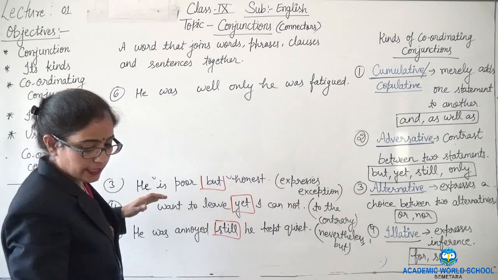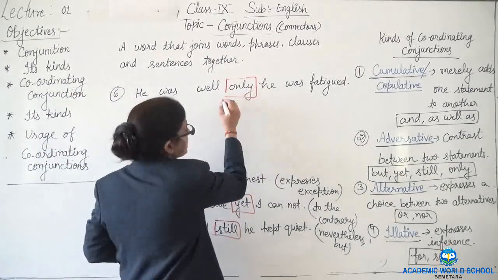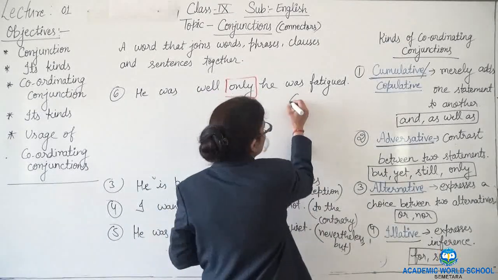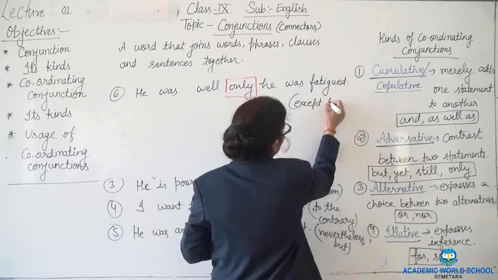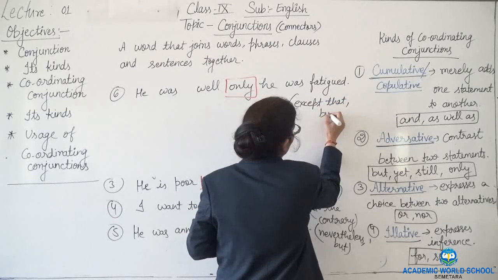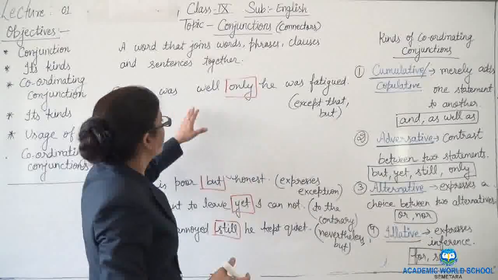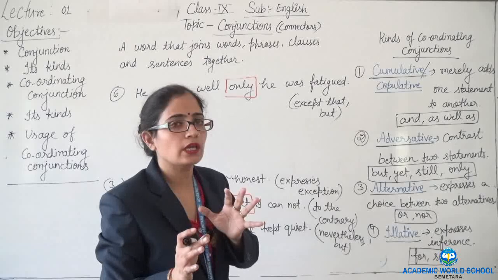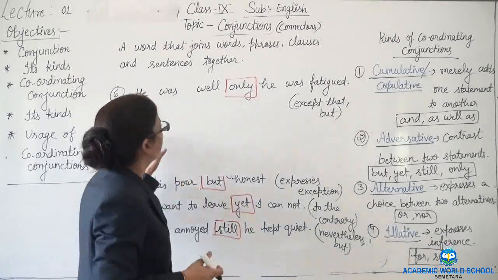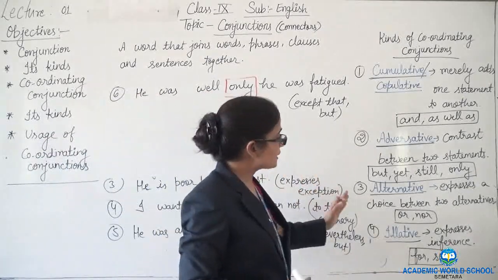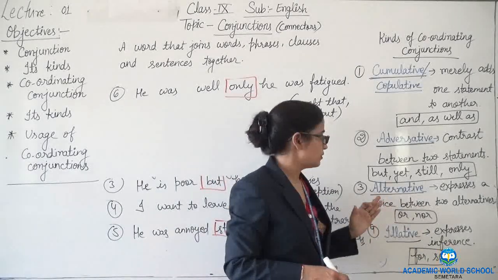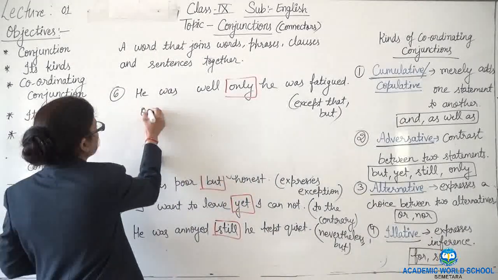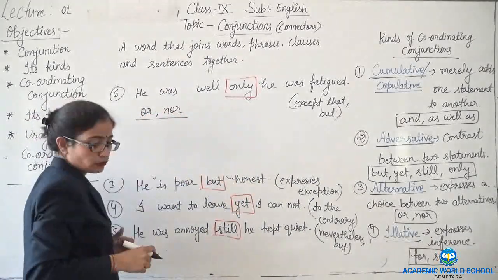Here, this only is giving us the sense of but, or we can say the sense of except that or but. He was well, only he was fatigued. All the things were okay, only he was fatigued. Next, let's see the examples of alternative conjunctions. What are they? Or, and nor. How are they used?